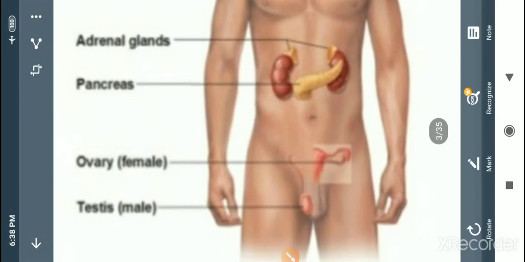And the gonads also secrete some hormones like estrogen and progesterone, which maintain the reproductive growth of an individual and are very important for the growth of an individual.